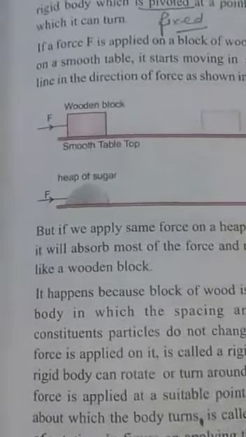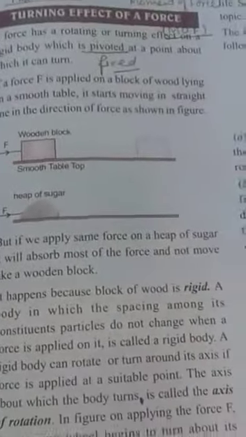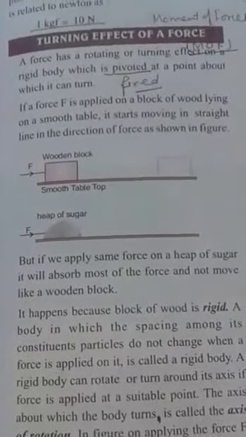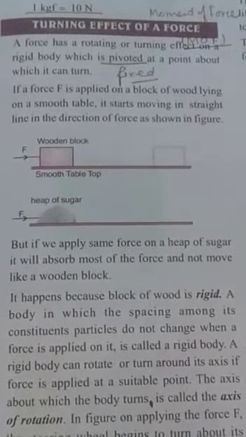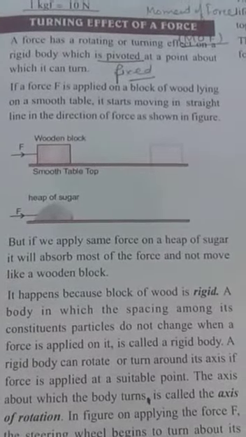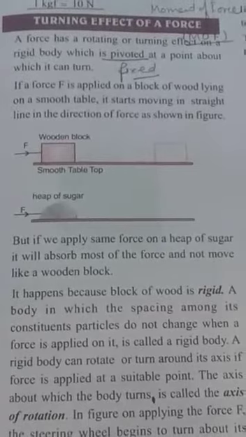Overall, it means to say that the turning effect of force is produced on a rigid body which is pivoted, which is fixed at a point.